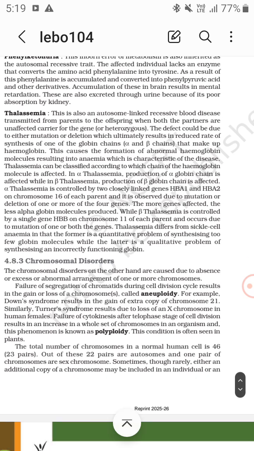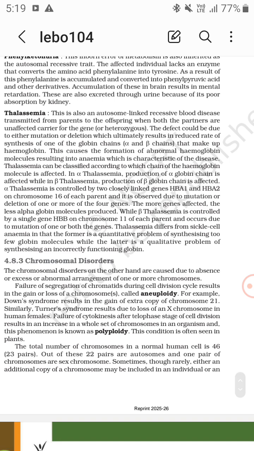So two closely linked genes, HbA1 and HbA2, are on chromosome 16. The more genes affected, the fewer alpha hemoglobins are produced. Beta thalassemia is controlled by a single gene, HBB, on chromosome 11.